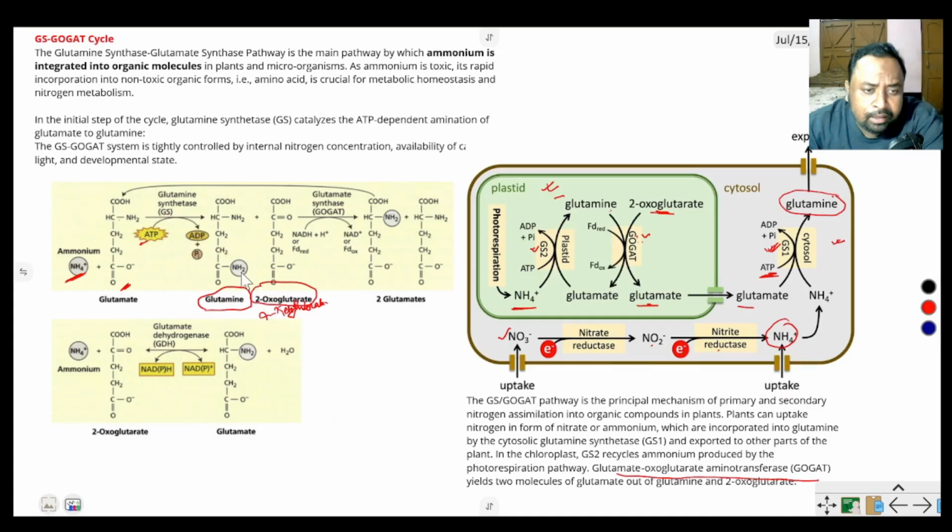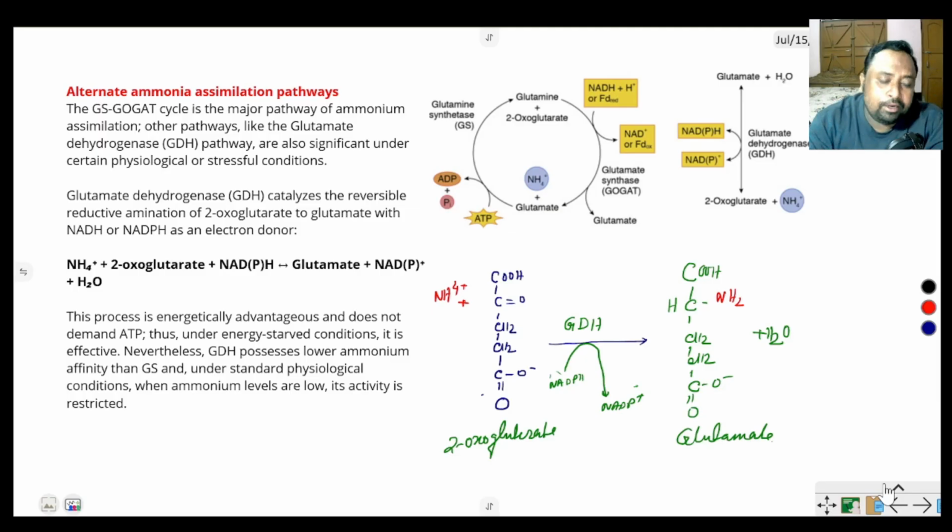Okay. Here 2-oxoglutarate in the GOGAT, glutamine oxoglutarate aminotransferase, means the amino group is transferred. Here two types of the GOGAT system occur. One is NADPH dependent, another is ferredoxin dependent. Two types of reaction occur and produce the glutamate. Clear? This is the main pathway of nitrogen assimilation.